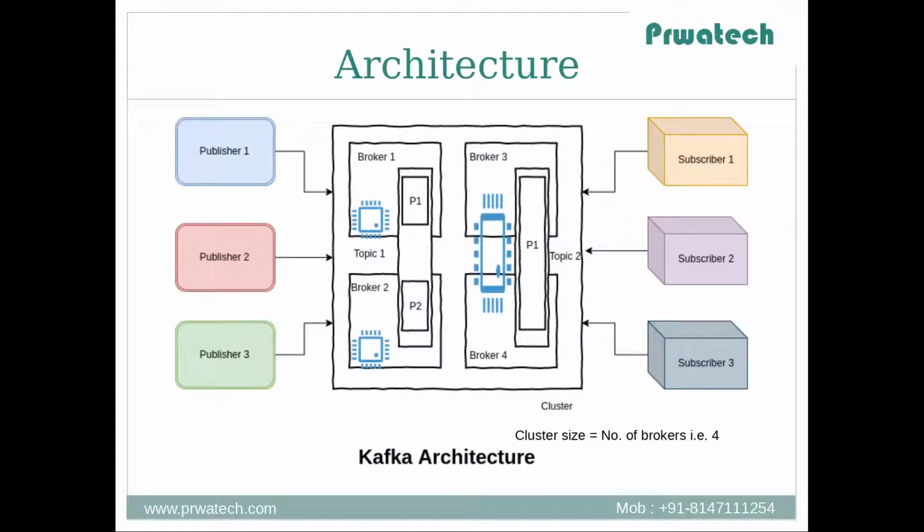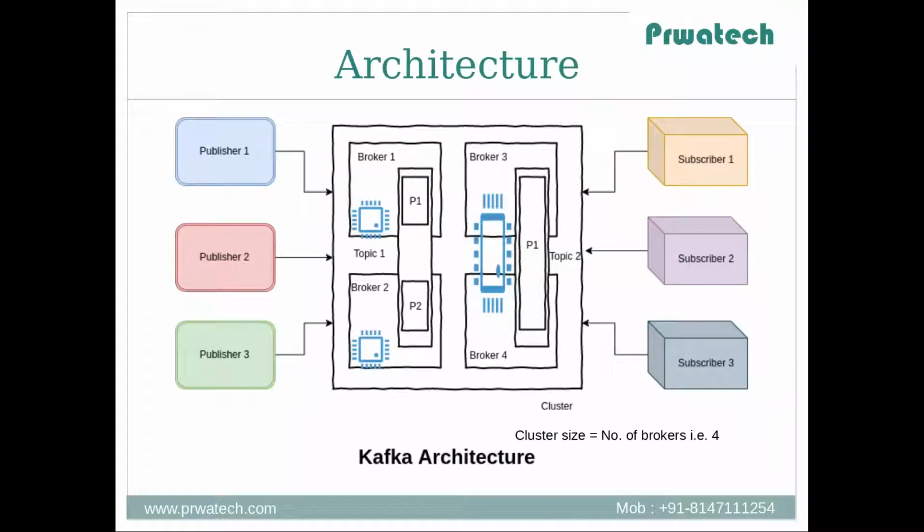Now there can be multiple brokers acting together in a Kafka cluster. So let's discuss more about this Kafka cluster. A Kafka cluster may consist of one or more brokers. We can say cluster size equals the number of brokers present in the cluster. In the diagram we can see there are 4 brokers present. Hence the size of the cluster is 4. Now these brokers may be present in the same machine or in different machines. In the diagram, broker 1 and broker 2 are present in different machines having their own CPU and RAM, whereas broker 3 and broker 4 are present in the same machine sharing the same resources.